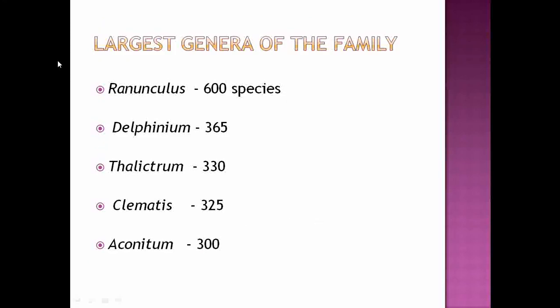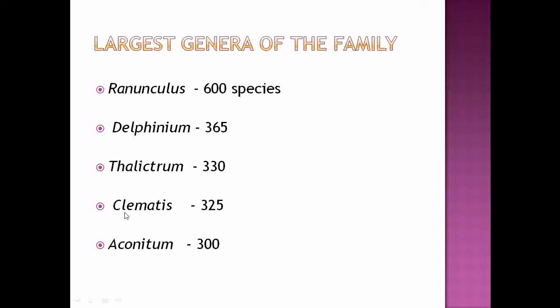Then next we see which are the largest genera among the 65 genera in that family. Ranunculus is the largest genus under that family, with 600 species. Next is Delphinium, with about 365 species. Then Thalictrum, with about 330 species.